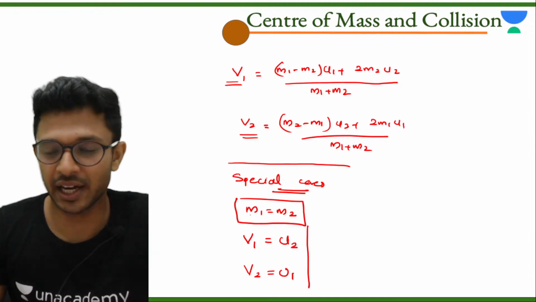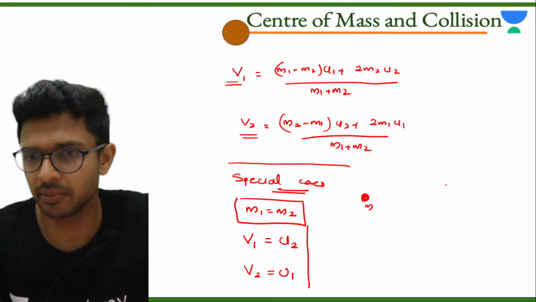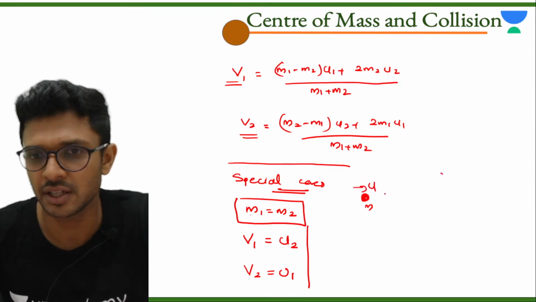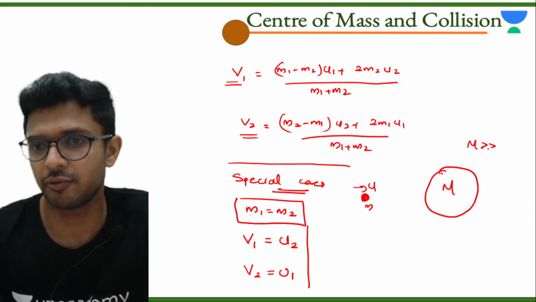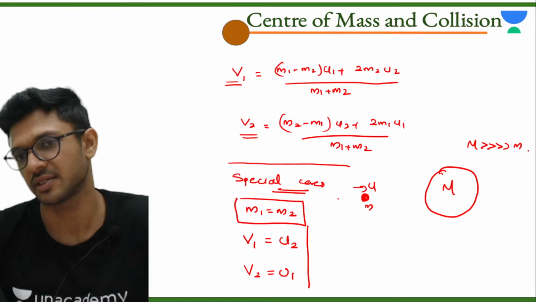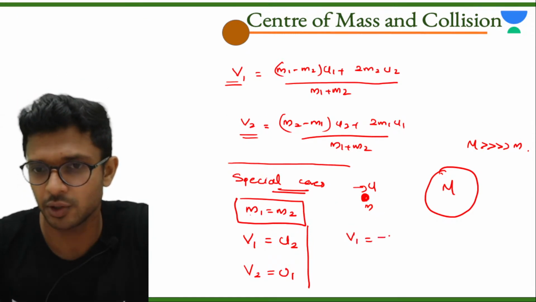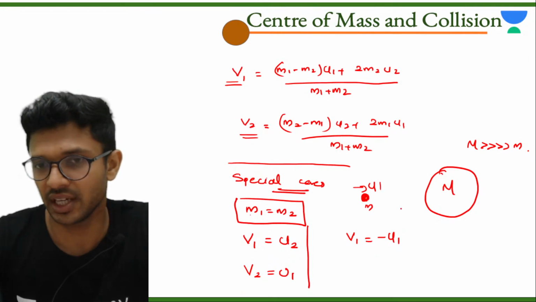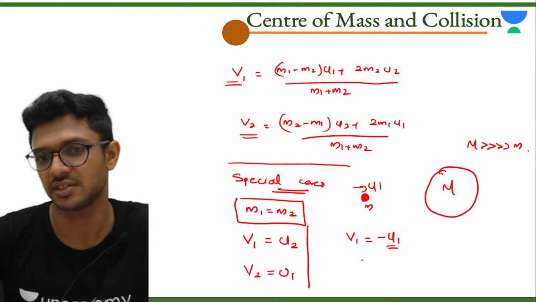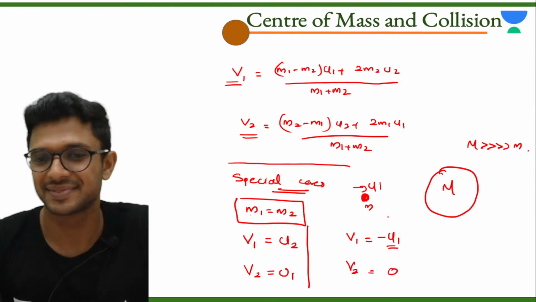Okay, noted. Second case is if a small mass m, moving with some velocity u, collides with a very large mass M, very big compared to the small mass, then the final velocity of the first body will be equal to minus u1, which means whatever velocity it was going with, it will be reflected back with the same velocity, and the final velocity of the second body will be almost 0.